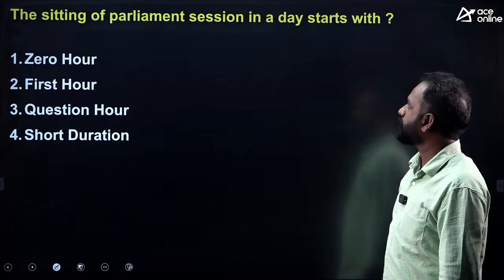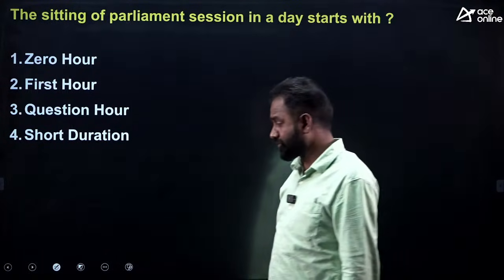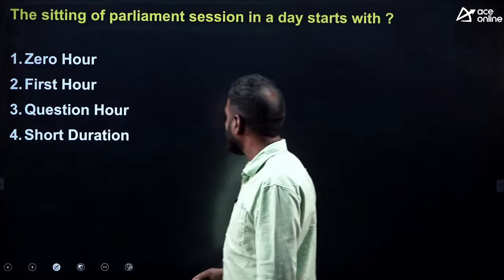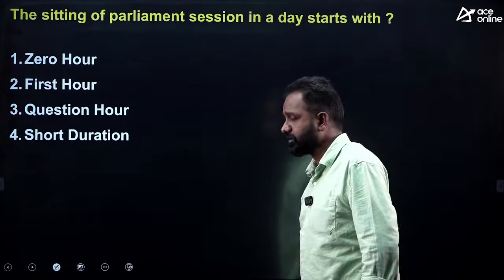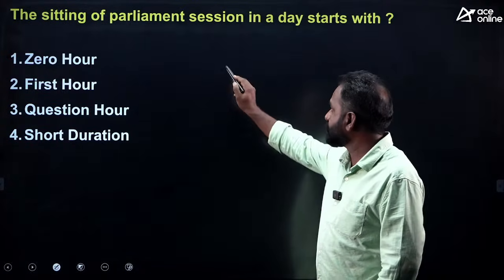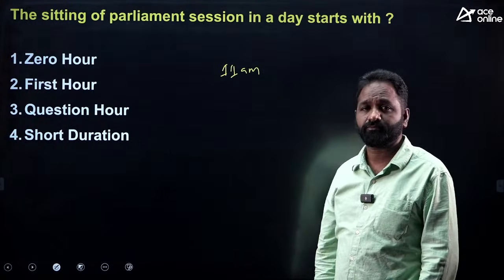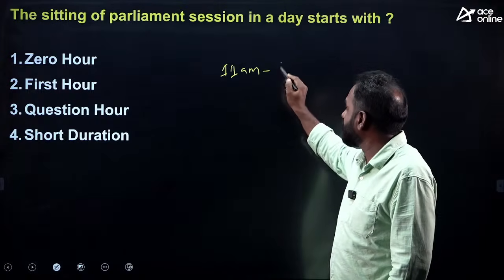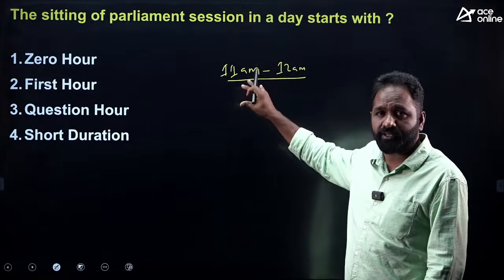The sitting of Parliament session in a day starts with: zero hour, first hour, question hour, short duration. This is already a framed question earlier. So usually Parliament session starts from 11 am onwards, 11 am to 12, so this is the first hour of sitting of Parliament.